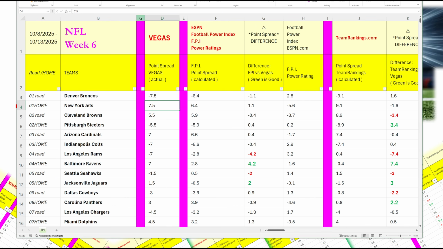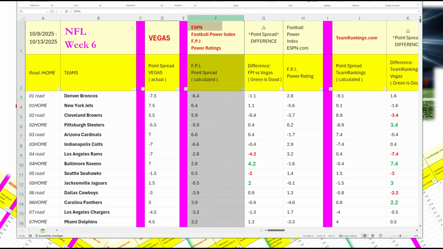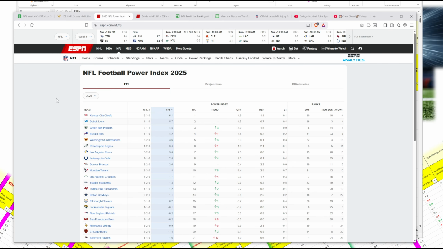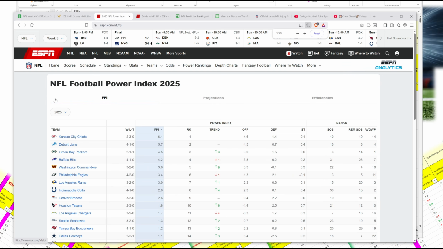Now, the pink columns indicate where the point spreads are. Whenever you see a pink column, just to the right of it will be a point spread. So this is the actual Vegas point spread. The next one is point spreads that are calculated from ESPN's power rating. Let me show you what these power ratings are from. On ESPN's website, they have an NFL Football Power Index, and this number is designed to calculate point spreads.